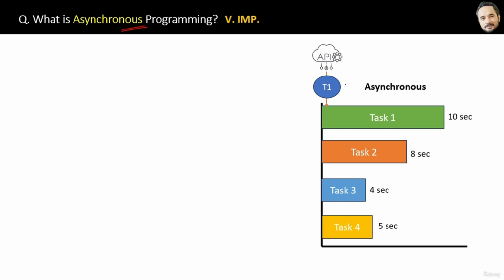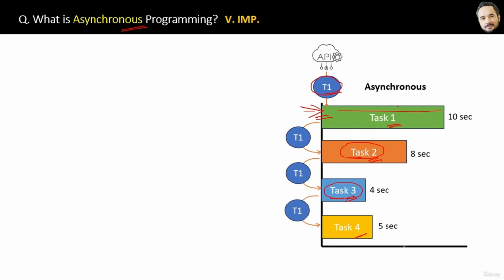In Node.js, suppose a request has to complete 4 tasks. First a single thread is created which will initiate task 1. Now listen carefully. This thread T1 will not wait for task 1 to be completed. Instead, after initiating task 1, thread T1 will immediately jump on to initiate the next task, task 2. Then after initiating task 2, T1 jumps on to initiate task 3 and then task 4.